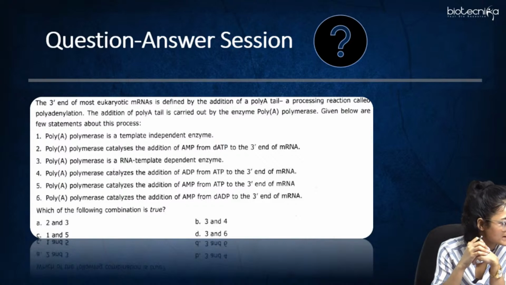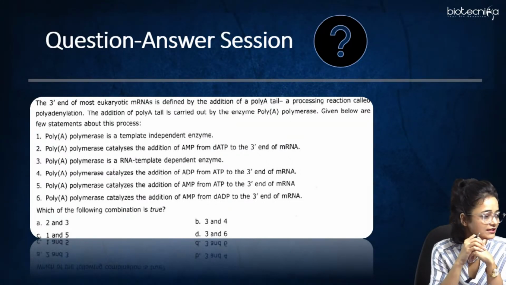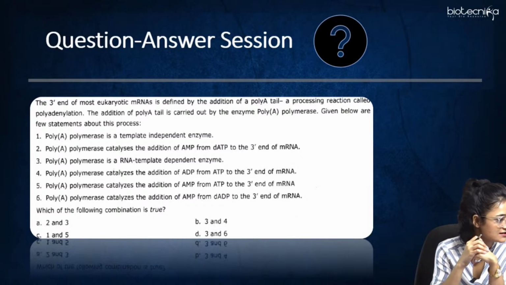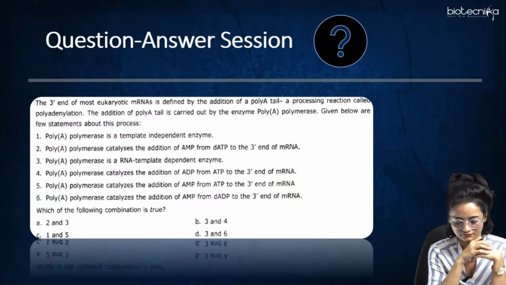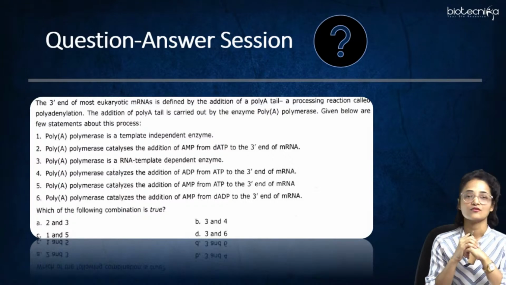Mahima gave the answer and also the explanation. She said that poly A polymerase is a template independent enzyme. Yeah, right, Mahima, you are correct. Keethana says the answer is B. Soumya says the answer is C. Most of you say that the answer is C. So yeah, all of you are correct.